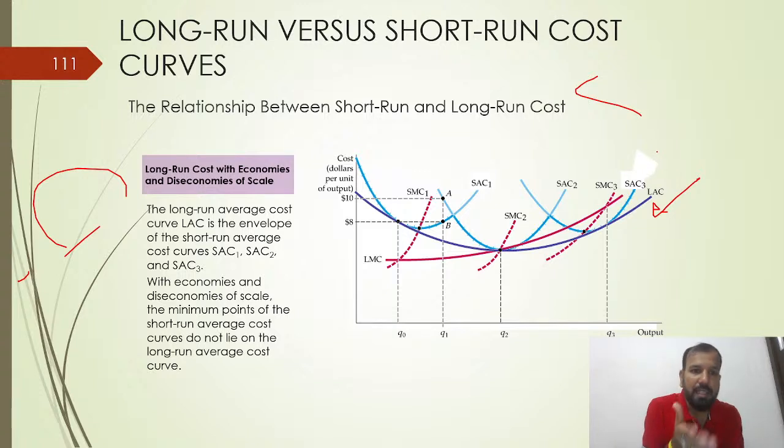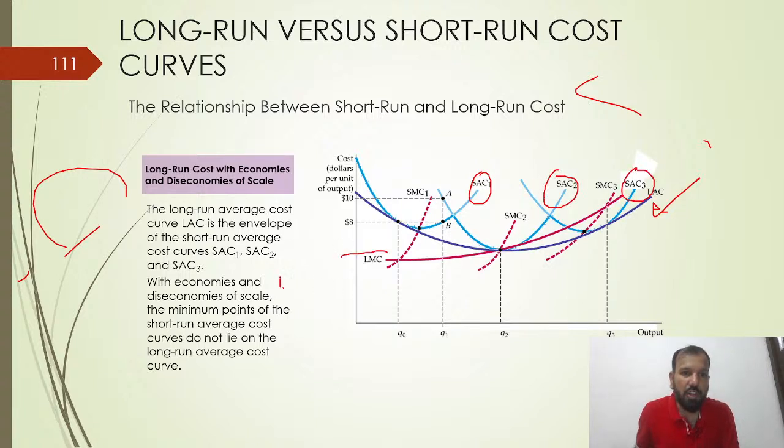LAC is the envelope of the short run average cost curves: SAC1, short run average cost 1, SAC2, short run average cost 2, short run average cost 3, and SAC3. With economies and diseconomies of scale, the minimum point of the short run average cost curve doesn't lie on the long run average cost curve. You have to understand this point.